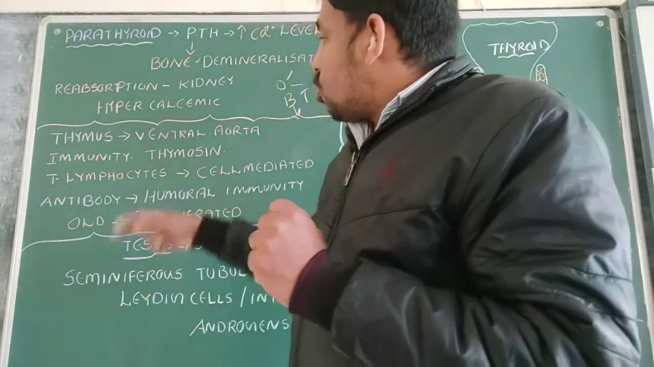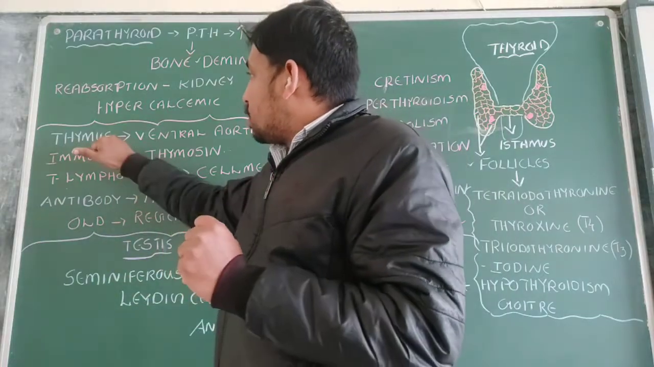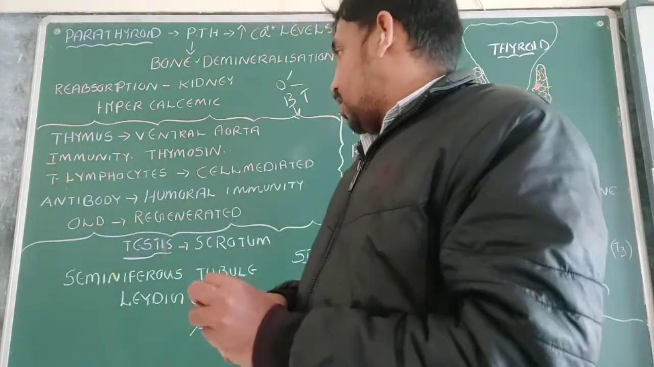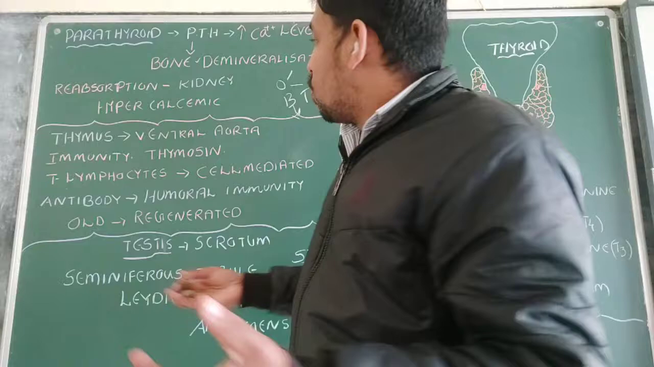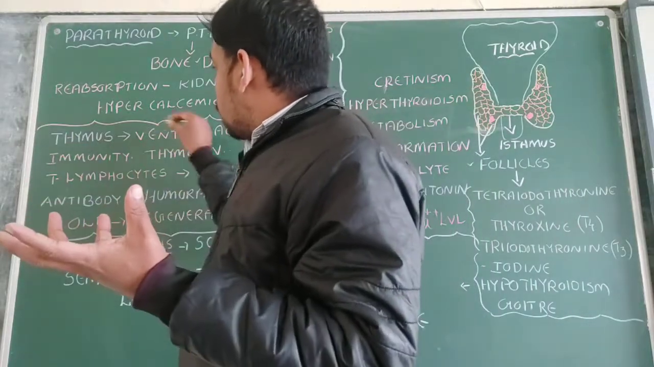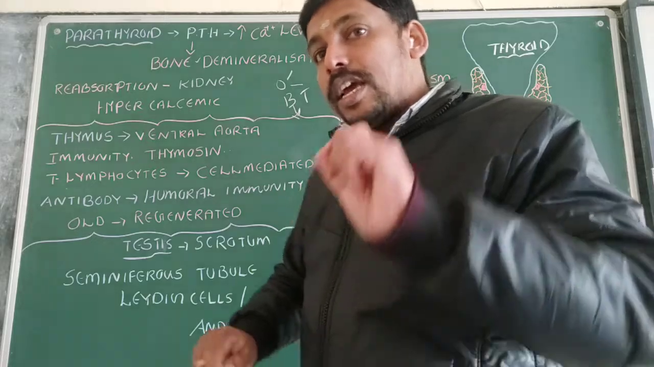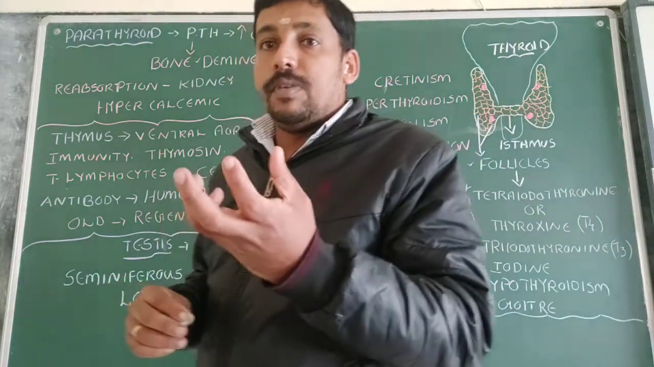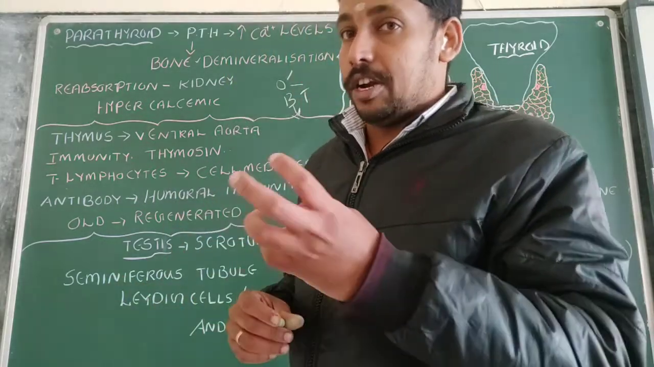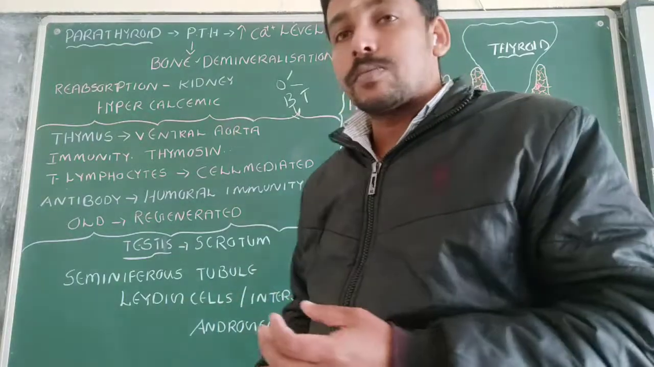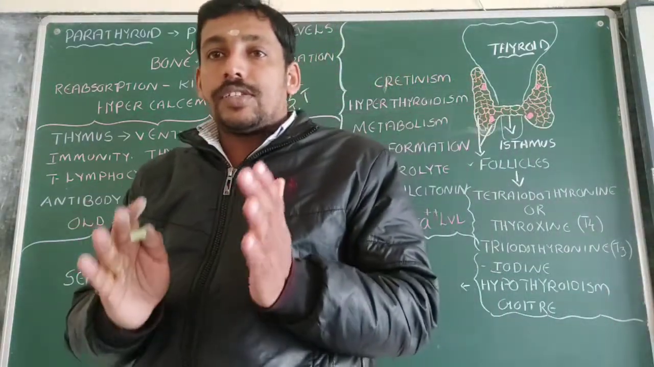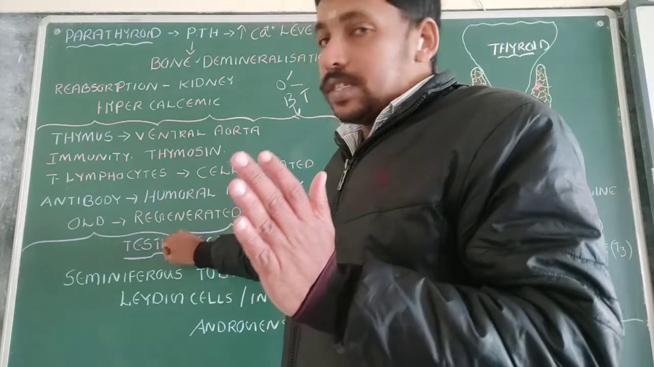So in the old age people, this thymus gland is going to degenerate, so that there is no normal production of what? This hormone, thymosin hormone. So that in old age people, the immunity will be very less, that will be reduced because of this reason. Okay. Then another gland, that is the testis.